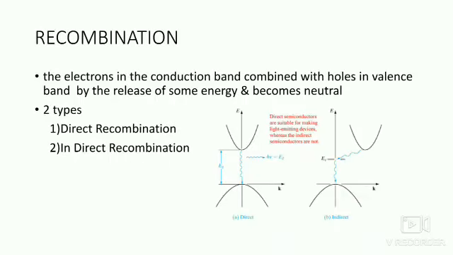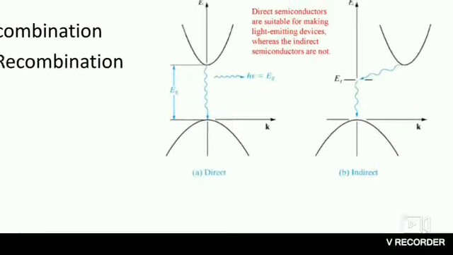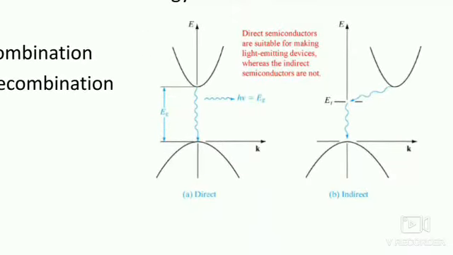Let us look at the recombination diagram. In the recombination diagram, you can see that electrons in the conduction band fall back to the valence band by recombining with the holes, releasing some energy and getting neutral. Mainly the recombinations are of two types. The first one is called direct recombination, the second one is called indirect recombination. From the figure itself, it is clearly understood that in direct recombination, the electron from the conduction band falls directly to the valence band.